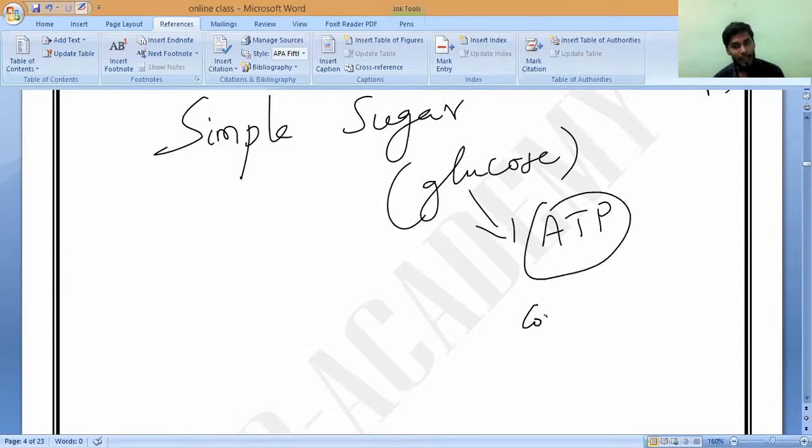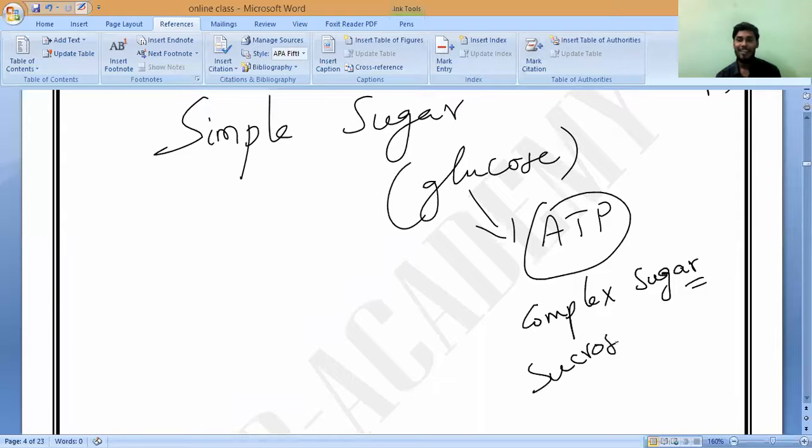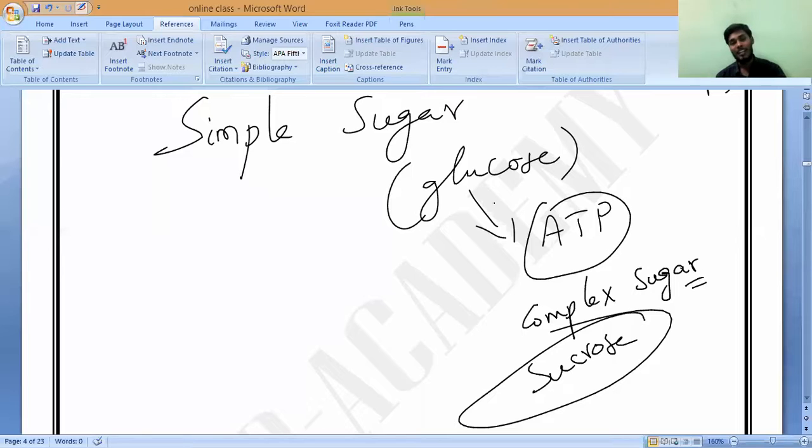It is a complex sugar. What is that complex sugar called? Complex sugar in leaves, I need to know that name. I also forgot. Sucrose. Actually, a simple sugar called glucose is produced. When it is stored, complex sugars form. That is what we call sucrose. Correct or not? Yes or no?